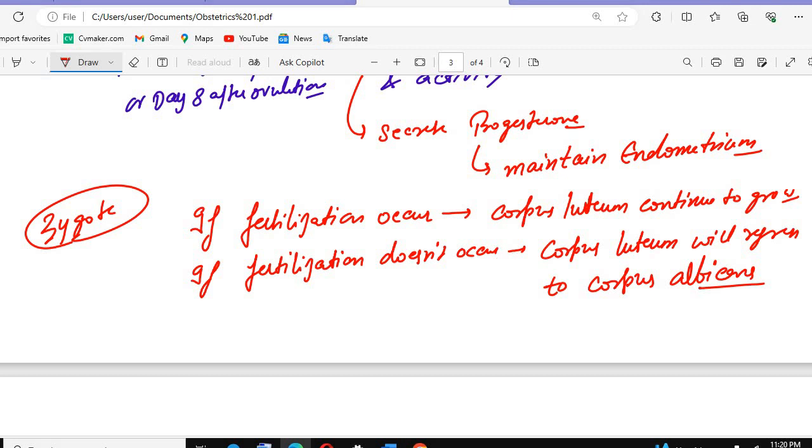Okay, these things you need to remember very importantly. Main hormones, some one-liners or important points. The first half of the cycle we call the follicular phase.